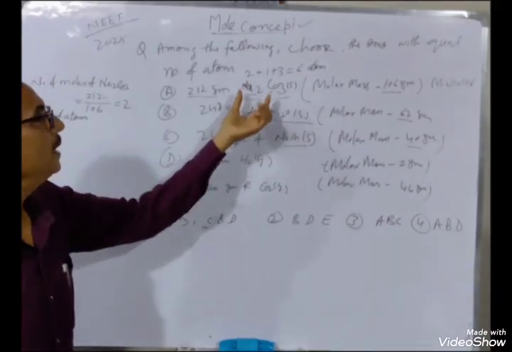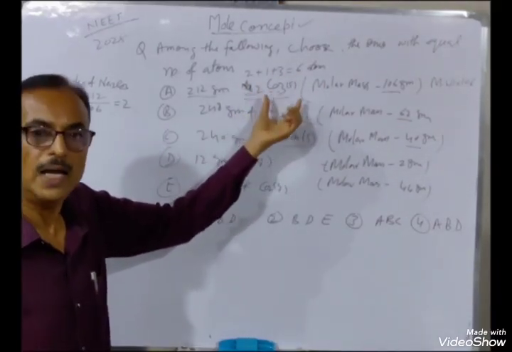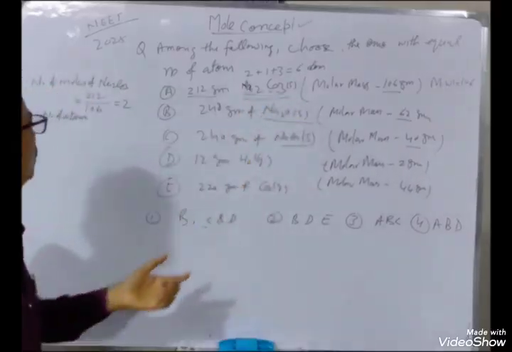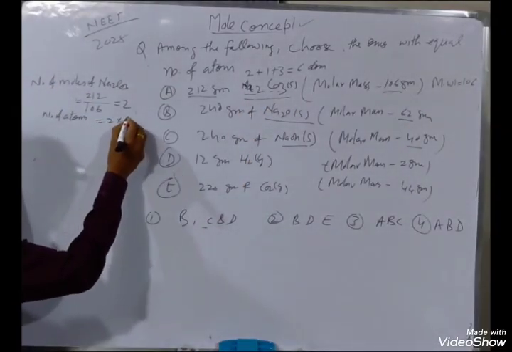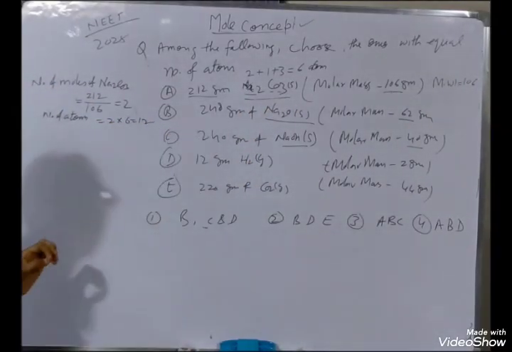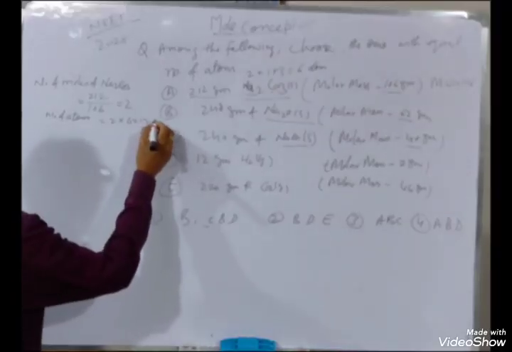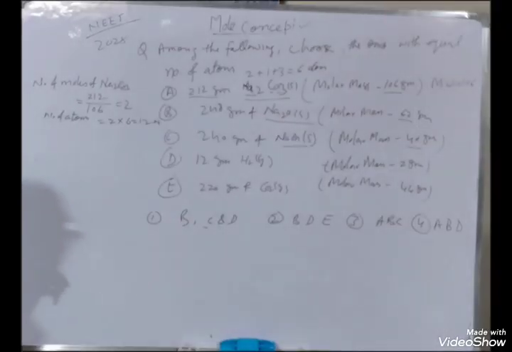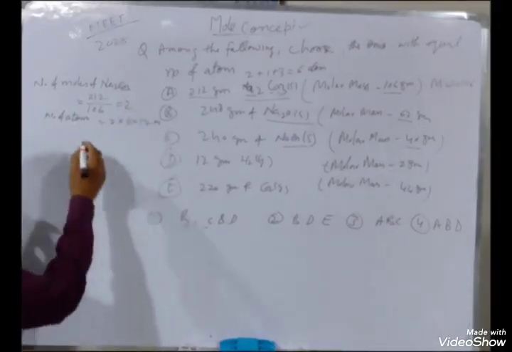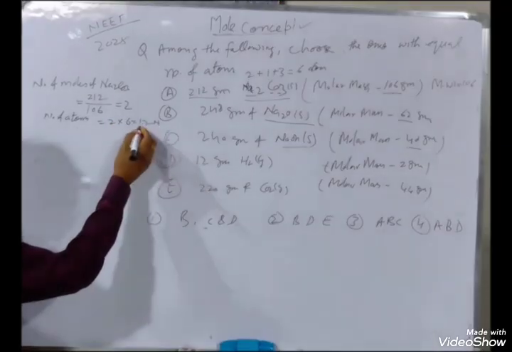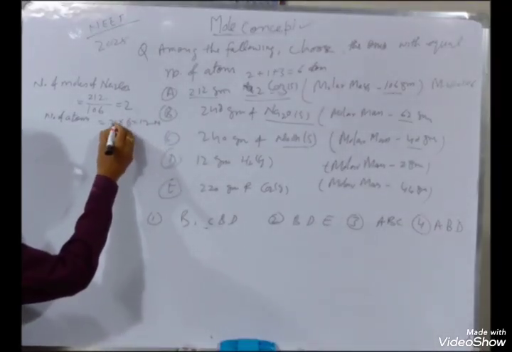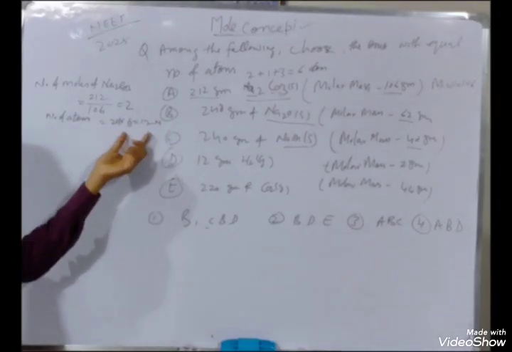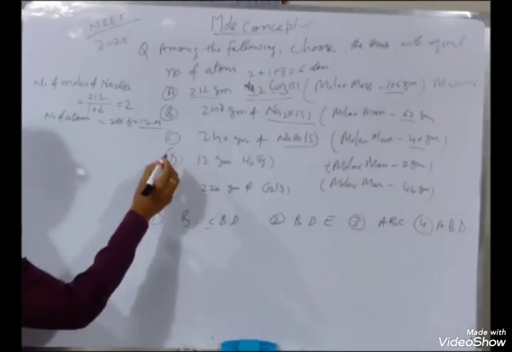Total number means all the atoms of all elements present in this compound. So number of atoms 2 into 6, that is 12N. Because this is the mole, multiply by N you will get molecules, and then multiply by 6 you will get the number of atoms, 12N.